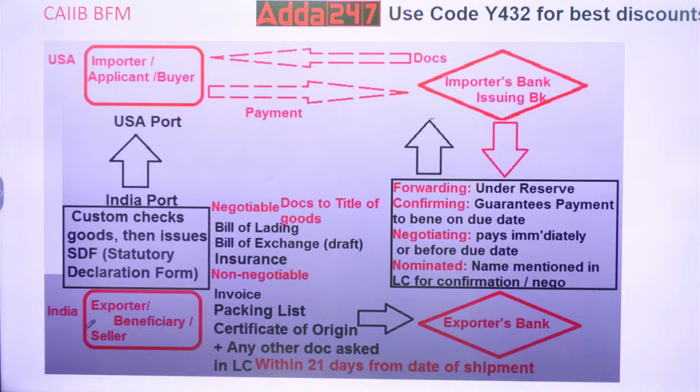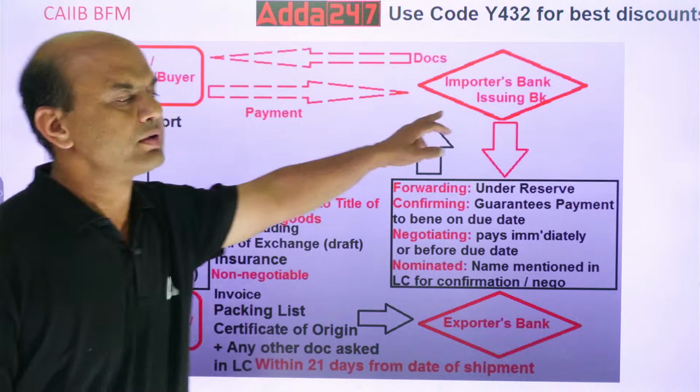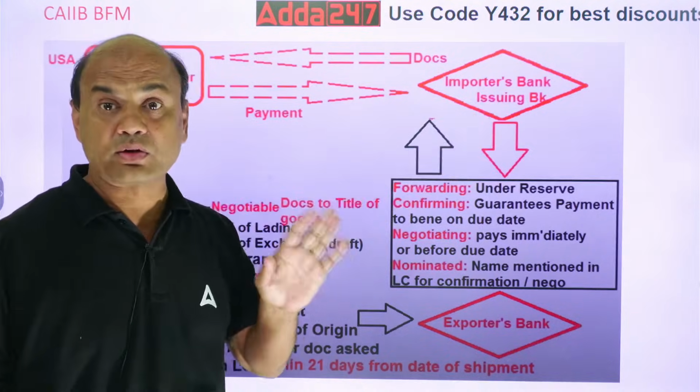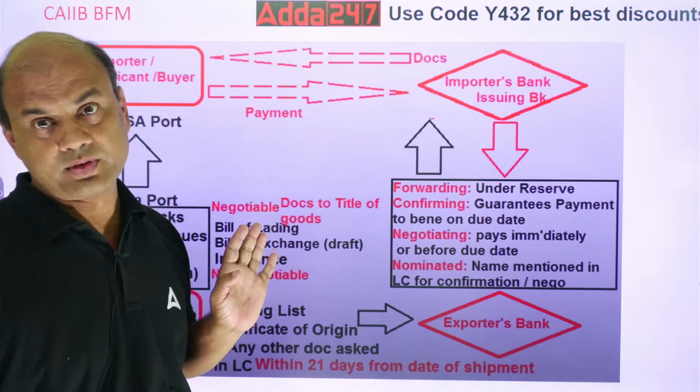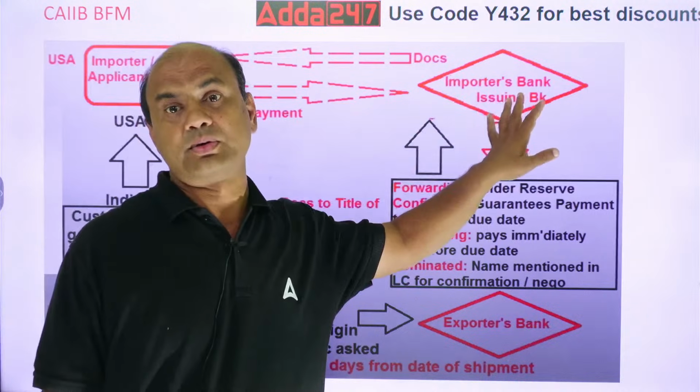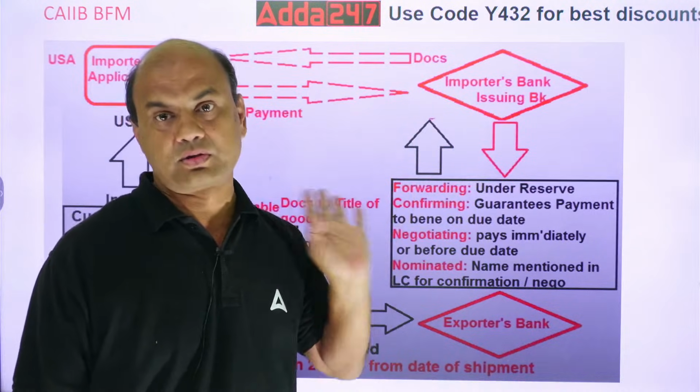Clear everyone? So now documents are with the issuing bank. Now issuing bank will do what? Issuing bank will check the documents whether they are correct or not.